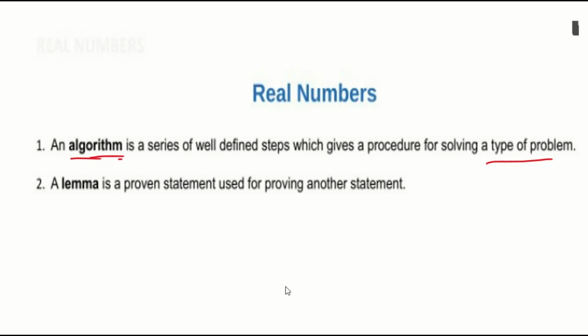If it is 1 decimal place, we multiplied by 10. If it is 2 decimal places, we multiplied by 100. Then we subtracted the two equations and got the value of x. We did it step by step, and that is called an algorithm: a series of well-defined steps which gives a procedure for solving a type of problem.